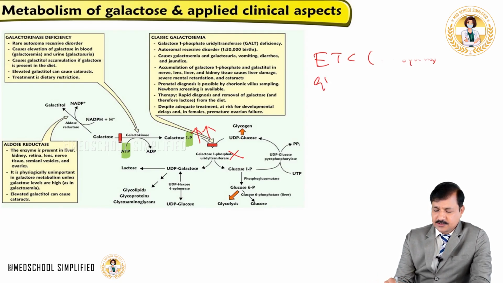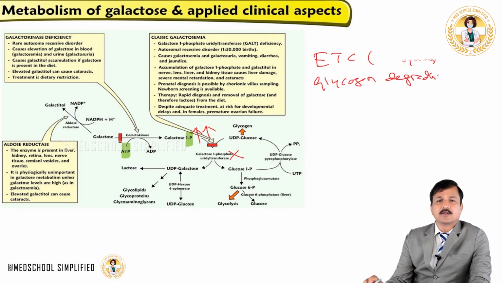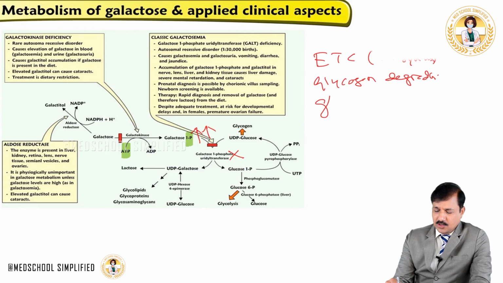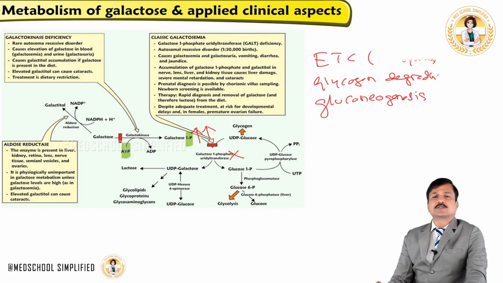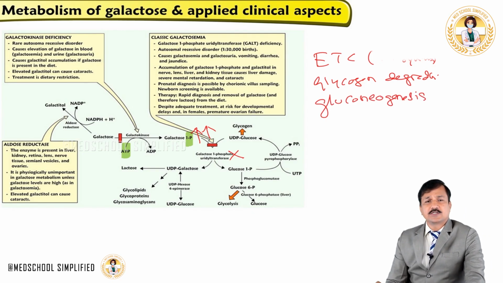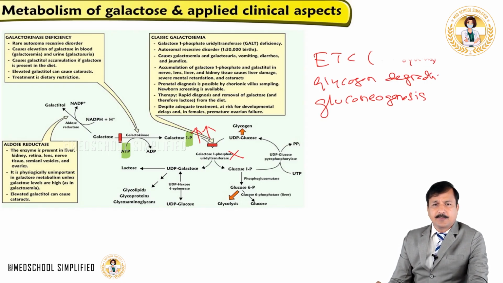Another process is glycogen degradation. Glycogen degradation needs inorganic phosphate because glycogen phosphorylase needs inorganic phosphate to break glycogen. Another is gluconeogenesis. Gluconeogenesis indirectly needs inorganic phosphate because inorganic phosphate is necessary for the electron transport chain to make ATPs, and ATPs are absolutely necessary to run gluconeogenesis, to make new glucose molecules. So this can be affected.